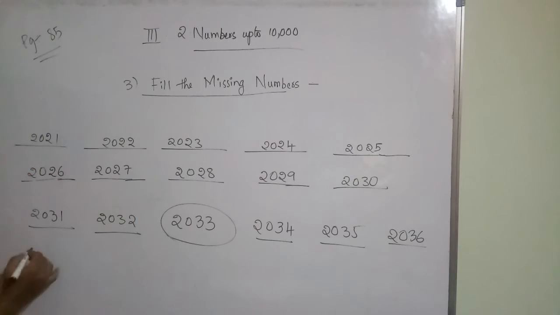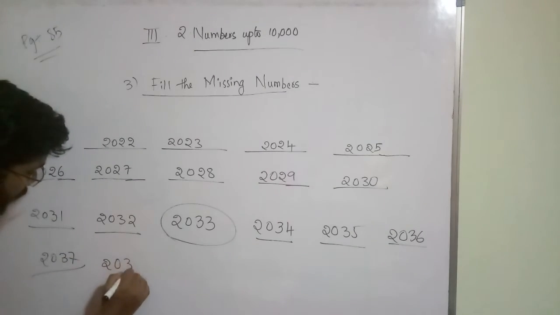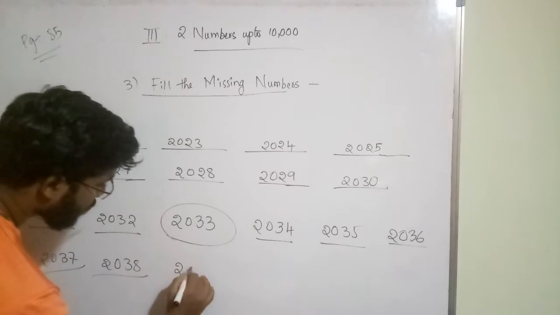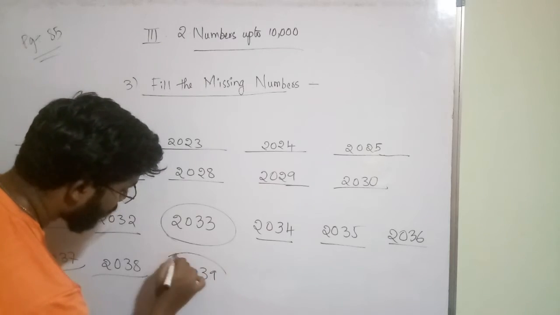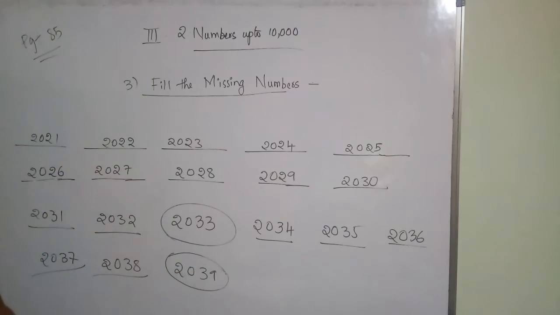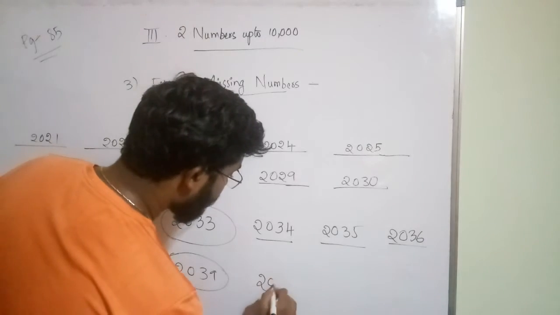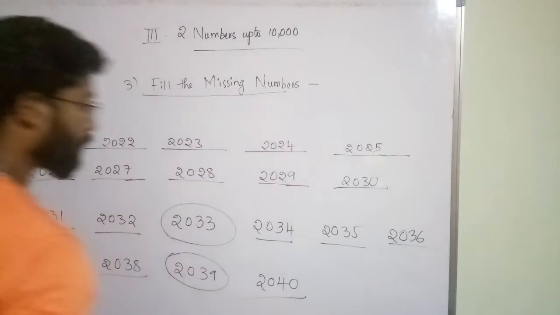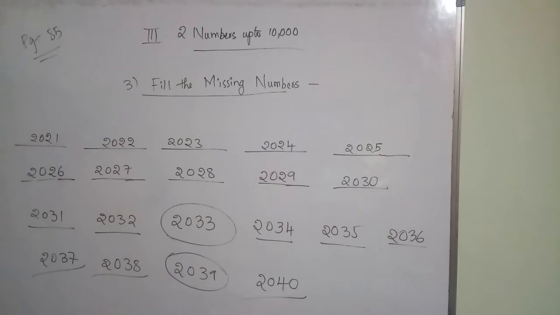Next 2037, 2038, 2039. Okay, after that you will get 2040. Okay, so up to 2040 we have completed.